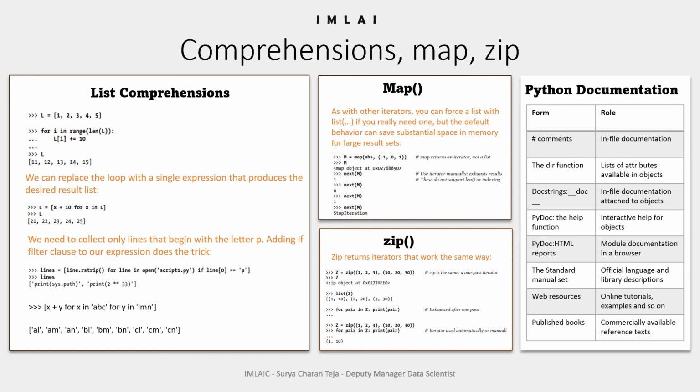The zip object yields n-length tuples, where n is the number of iterables passed as positional arguments to the zip function. The ith element in every tuple comes from the ith iterable argument to zip. This continues until the shortest argument is exhausted. This is very important to note: the shortest argument is exhausted.